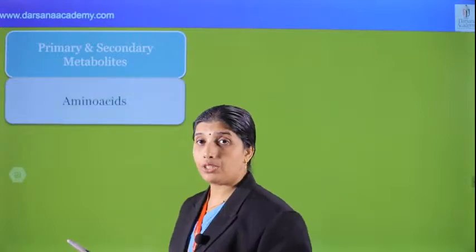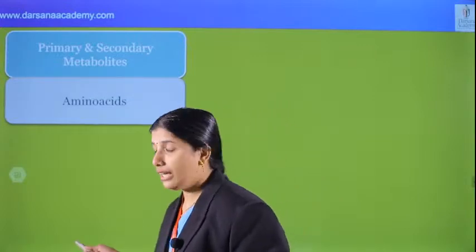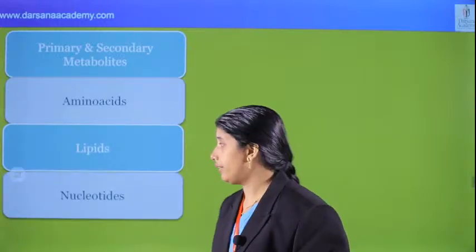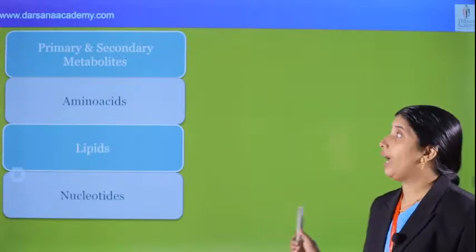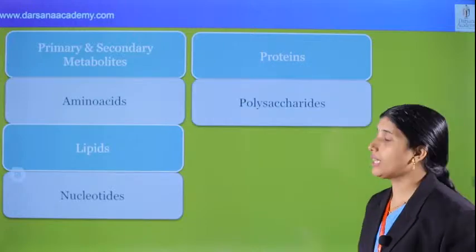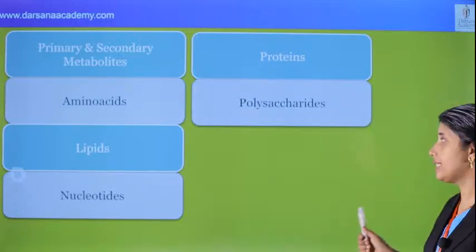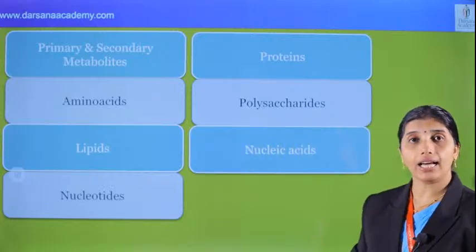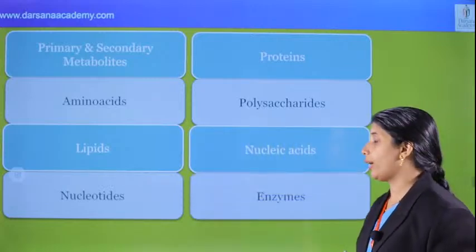Primary and secondary metabolites are there. Study all the points and all the tables in the chapter. Amino acids are there, lipids are there, nucleotides are there, proteins and polypeptides are there, polysaccharides and monosaccharides are there, nucleic acids are there in this chapter, and enzymes are also there.